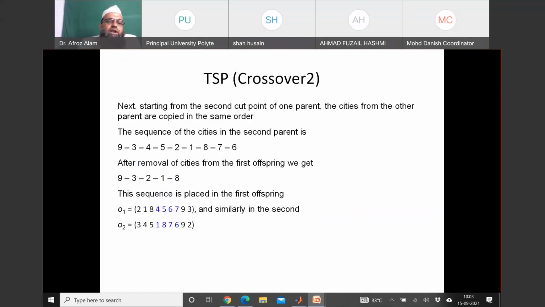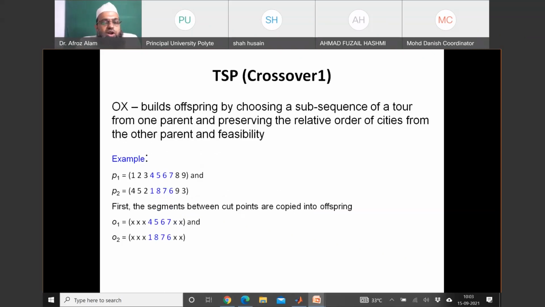So our sequence will be 9 3, then 4 5 is removed, then 2 1, 8 will be there, and 7 6 will be removed. So finally, after removal of cities, we are getting 9 3 2 1 8. So now the empty positions of O1 will be filled.